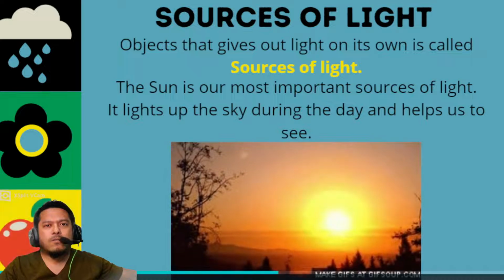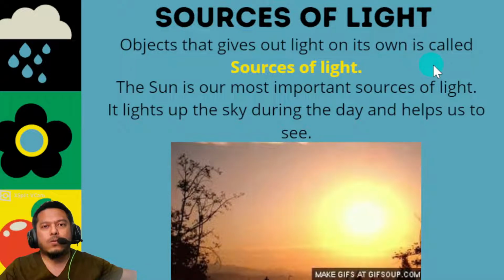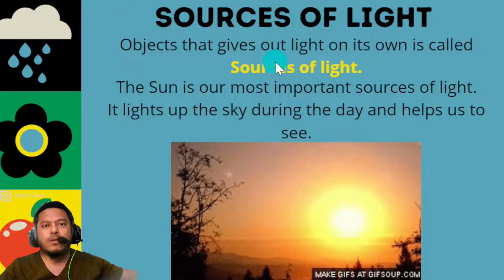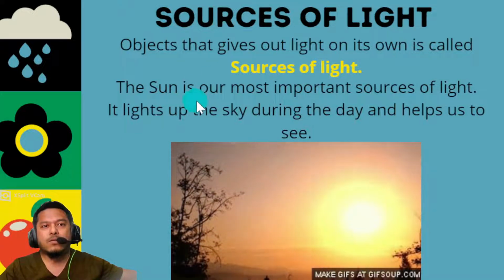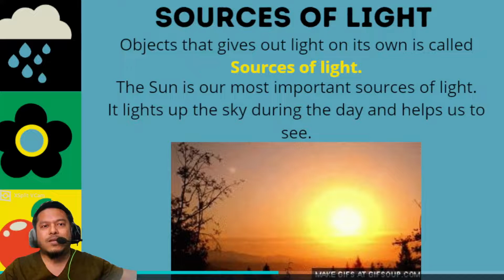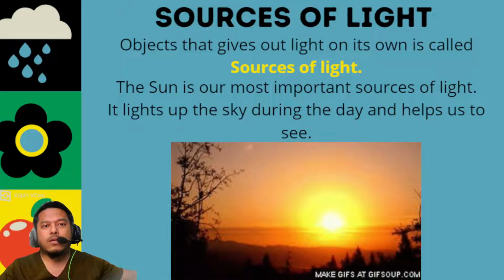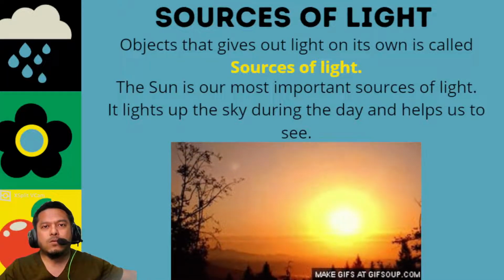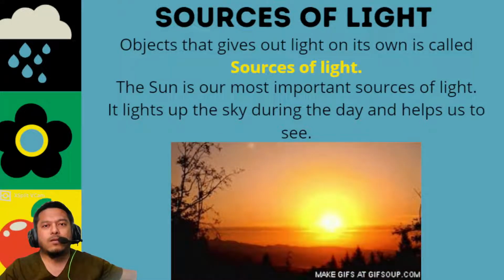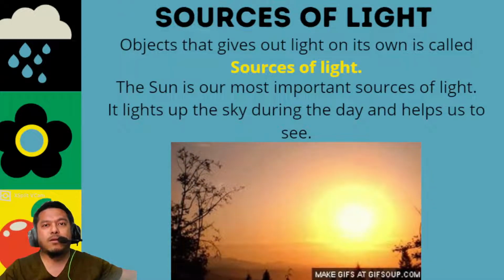So, sources of light: objects that give out light on their own are called sources of light, sumber cahaya. So an object must give out light on its own. The sun is our most important source of light. It lights up the sky during the day and helps us to see. Without the sun, we cannot see during the day. During the day, in the morning, waktu pagi, we only need the sun to light everything around us.